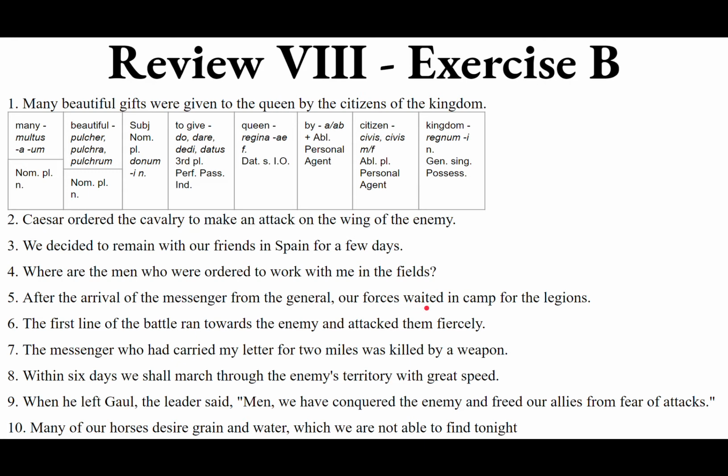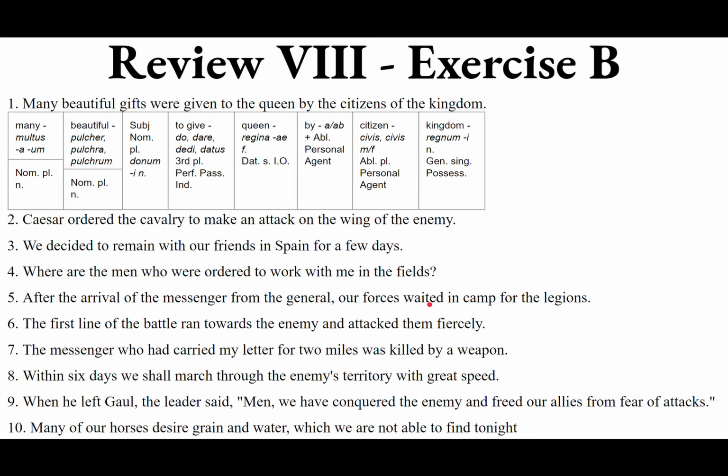They waited, third person plural, perfect active indicative of maneo, manere, mansi, mansus. So copiae nostrae manserunt. Where'd they wait? In plus the ablative of location, in camp. Castra, castrorum, neuter plural, in castris. In castris. And they waited for.